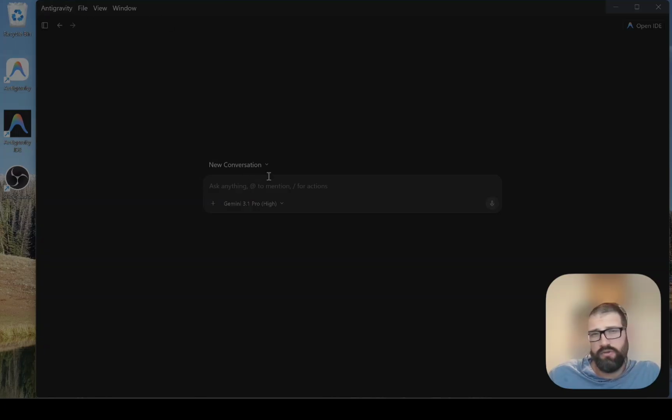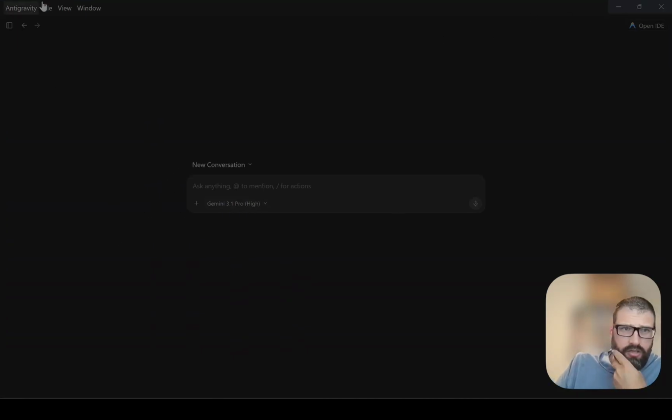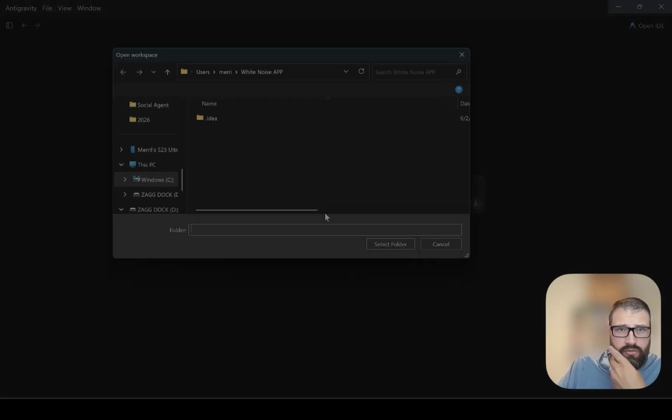Right now, on most of this project, I'm just going to do it in Antigravity and not even bother opening the IDE. They are separate applications. They also have a CLI to do things from the command line interface if you want to integrate it into that. Once you've downloaded Antigravity and opened it up, you need to create a project. So we're going to go ahead and say File, Create Project. I created a folder for this.